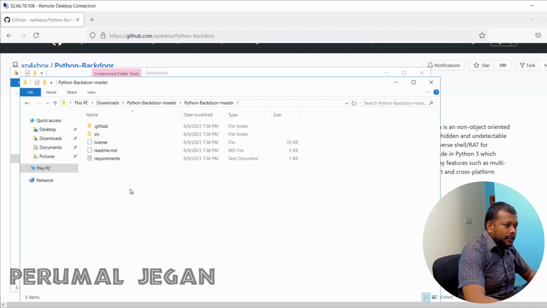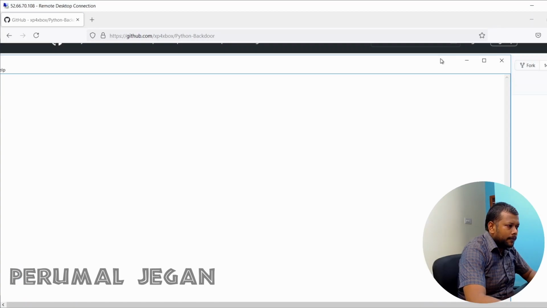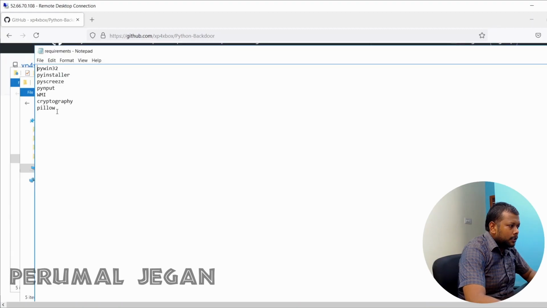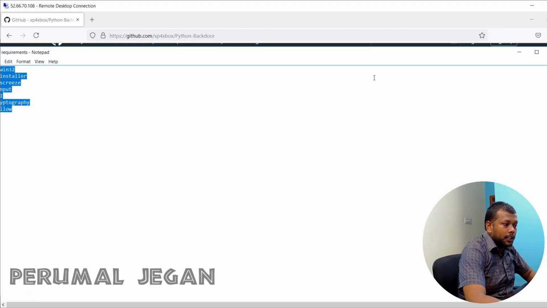I extracted the package. Now when I open this Python backdoor package, I can see a few files and folders here. In requirements, I can see the list of software. These are some programs that we need to install on this machine to execute the backdoor successfully.